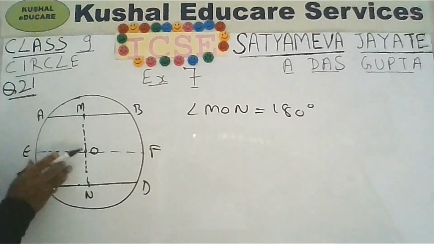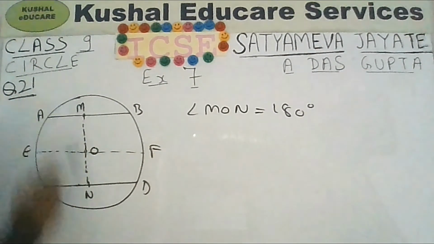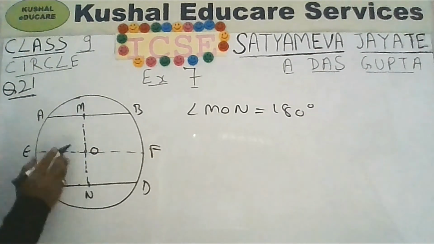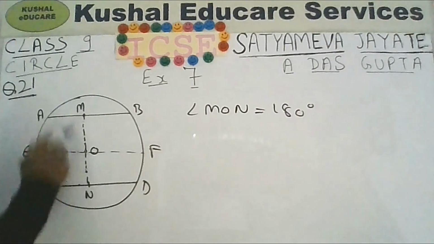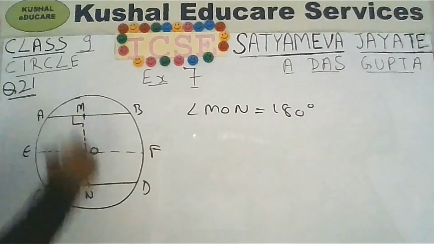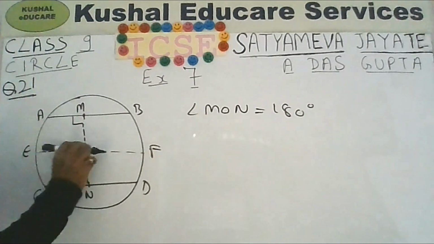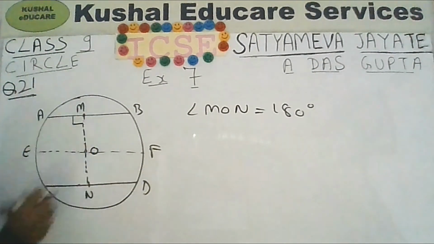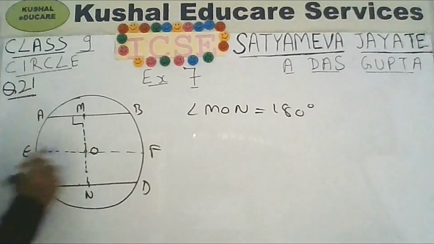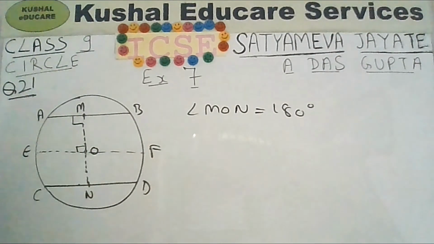So now O is the center, M is the midpoint. If you join the center with the midpoint, then this angle will be 90 degrees. And AB is parallel to EF. If AB is parallel to EF, then angle MOE will also be 90 degrees.